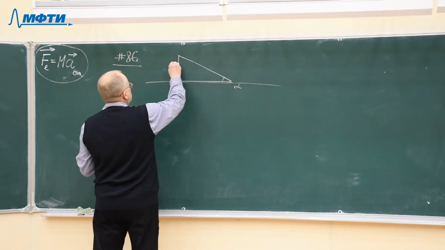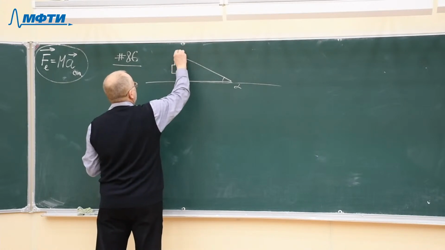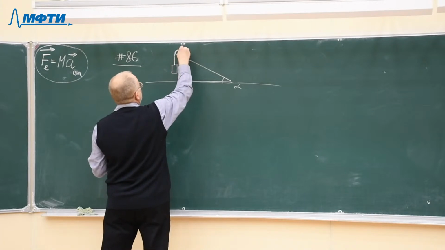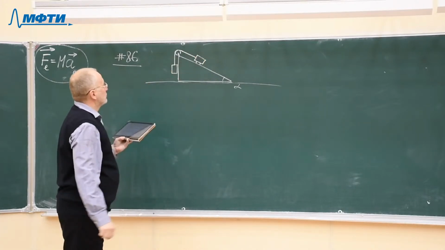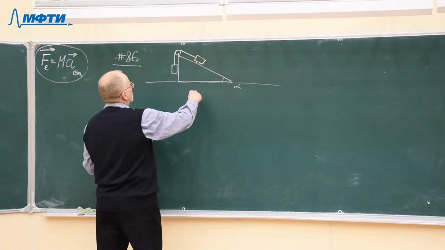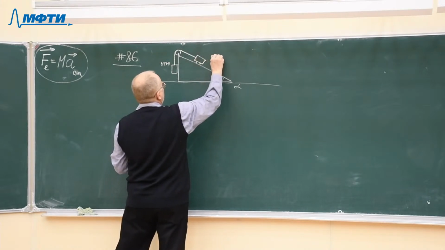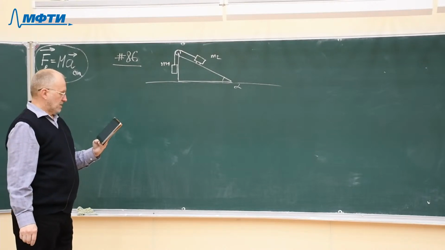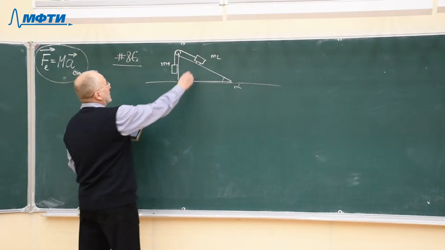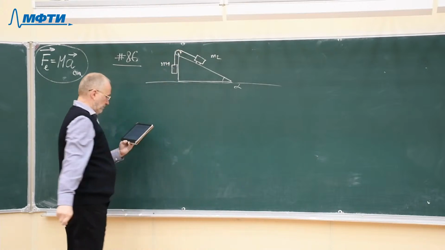And here is the mass, and the string goes over the pulley, and another mass is here, and it can move either without friction or with some coefficient of friction. So these masses are given, m1 and m2. Two masses are connected by a string which passes over a pulley.